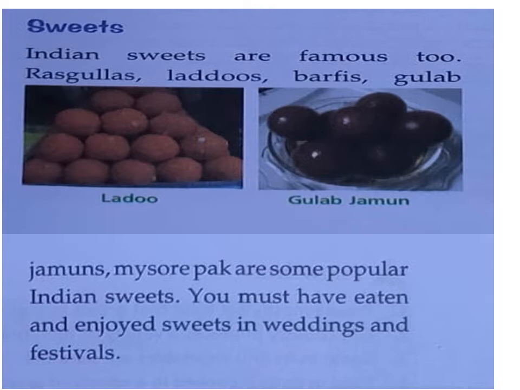Indian sweets are very famous: rasgulla, laddu, barfi, gulab jamun, Mysore pak are some popular Indian sweets. You must have eaten and enjoyed sweets in weddings and other festivals, especially on the occasion of festivals we are using this.